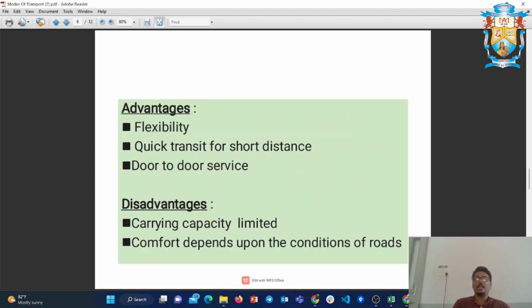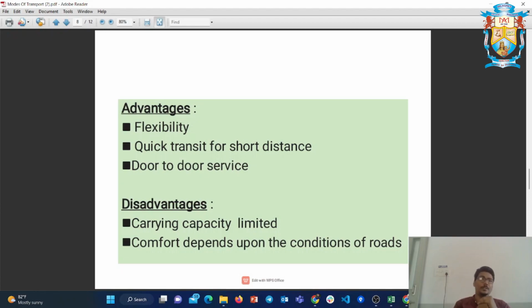The advantages of road transportation: one is flexibility. Road transportation is more flexible, so according to your requirement, you can plan it. Second, it is quick transit for short distances, from one location to another, maybe around 5 to 10 kilometers or 35 to 40 kilometers. Compared to other mediums of transport, road transportation is the best and easiest way to move over short distances.